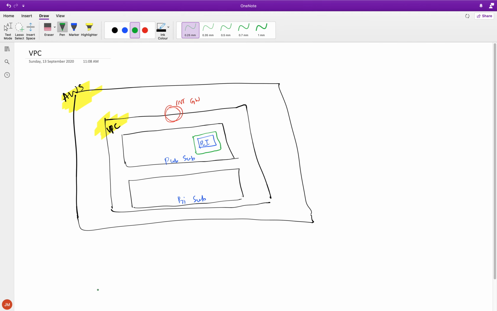The green one basically represents the security group, so I'm going to write it as security group here. So we have put the security group, but this is it. So that's why we are not able to connect from the internet, because there is no connectivity. We have created an internet gateway, we have created an EC2 instance, but they are not talking to each other.